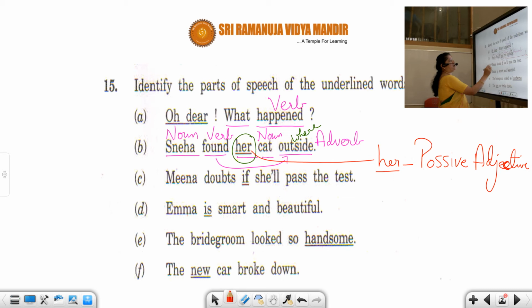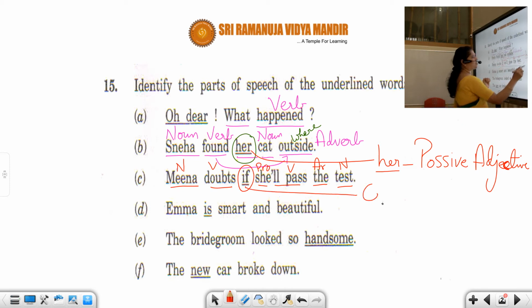Next is, Meena doubts if she passed the test. Meena, no doubt, it is noun. Doubts is verb. We leave if. She will pass. She is a pronoun. Will pass is a verb. The is article. Test is noun. So we have two clauses. You remember, students, I told when two clauses or two sentences are combined, it is a conjunction. Meena doubts. Meena passed the test. Two sentences combined with if. So this is conjunction.